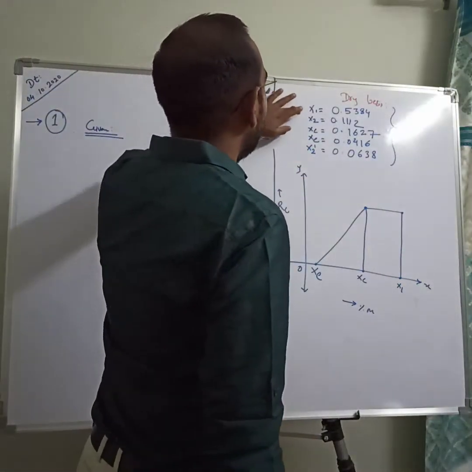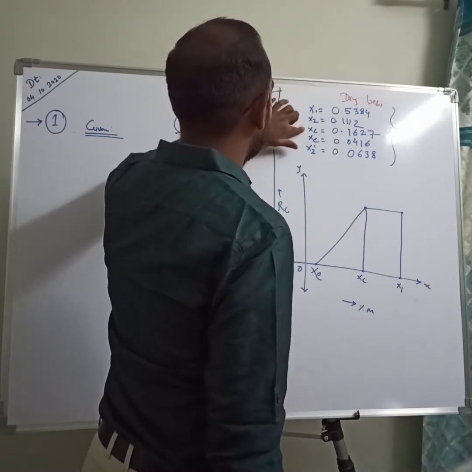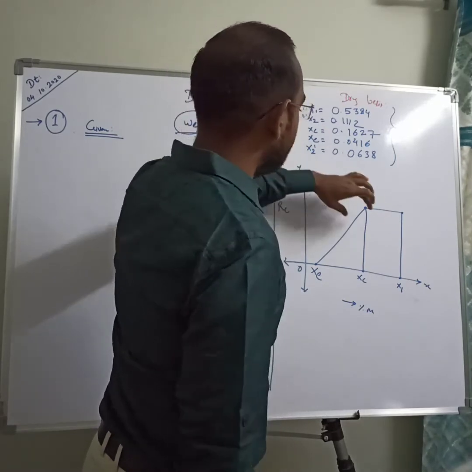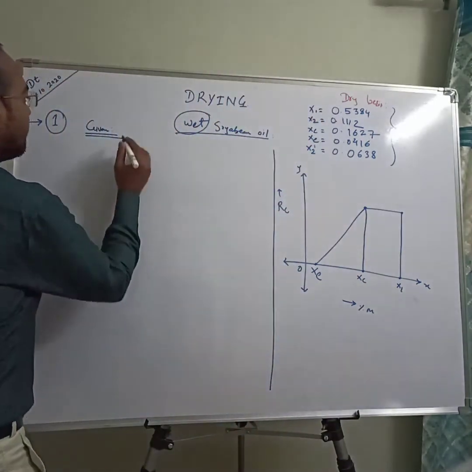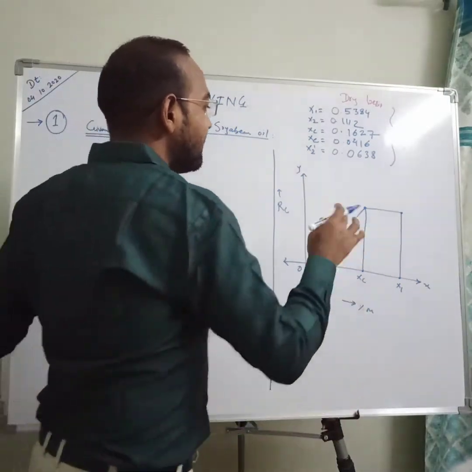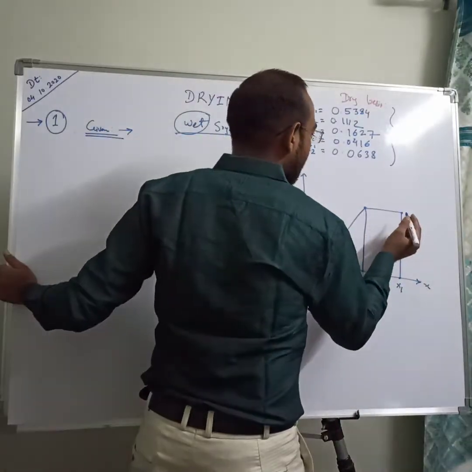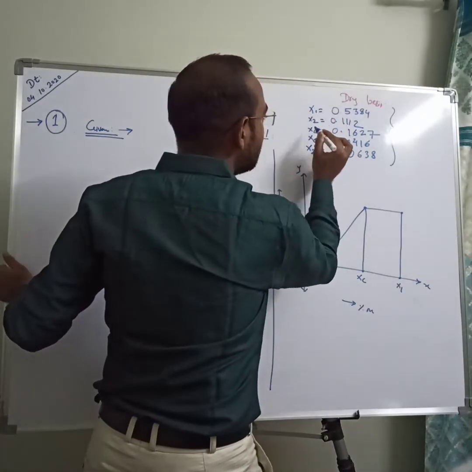So initial moisture content 0.5384 and critical moisture content 0.16, x2 is 0.111. So this is the case of both drying conditions. Because initially you need to find which type of drying it is, which is classified on the basis of values of your x1, x2, xc.